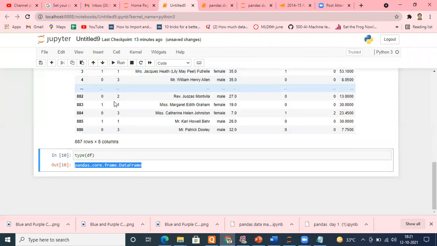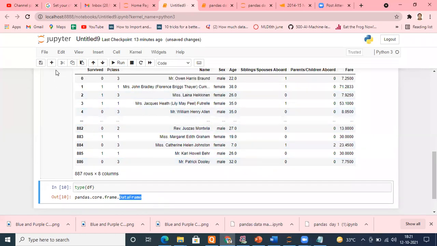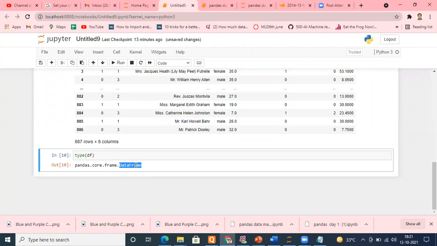Means this structure that you are seeing right now is known as a DataFrame. This is nothing but a proper tabular structure having a number of rows and a number of columns. So when we are getting a tabular structure, this is your DataFrame.